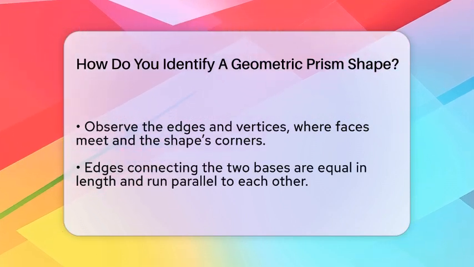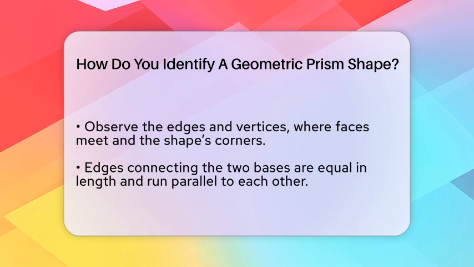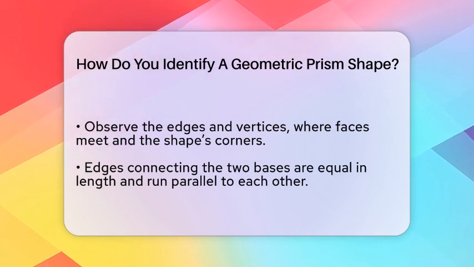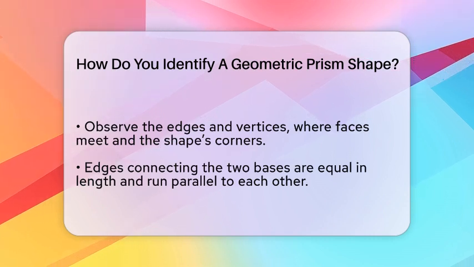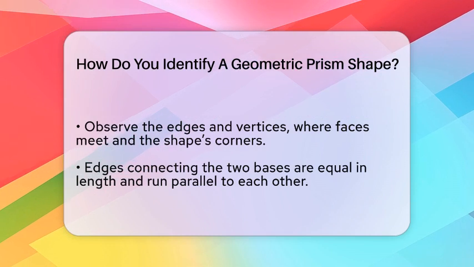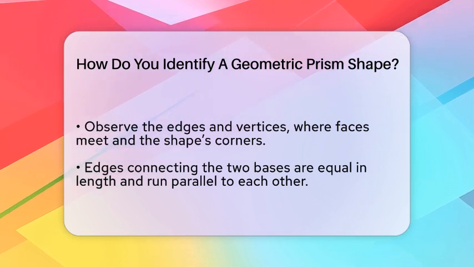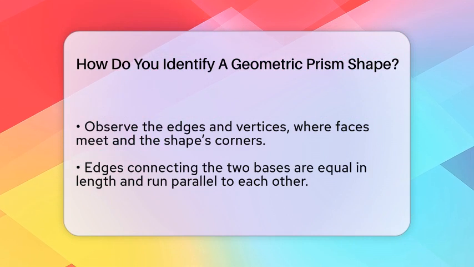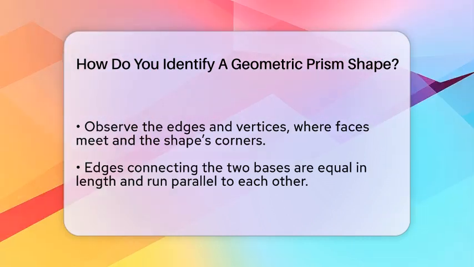The name of the prism depends on the shape of its bases. For example, if the bases are triangles, it's a triangular prism. If they are rectangles, it's a rectangular prism, sometimes called a cuboid. When the lateral faces are rectangles and the sides are perpendicular to the bases, it's called a right prism. If the sides are slanted, it's an oblique prism.